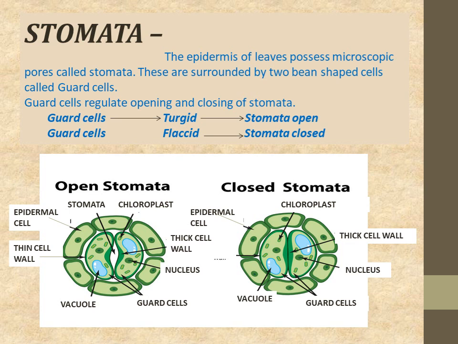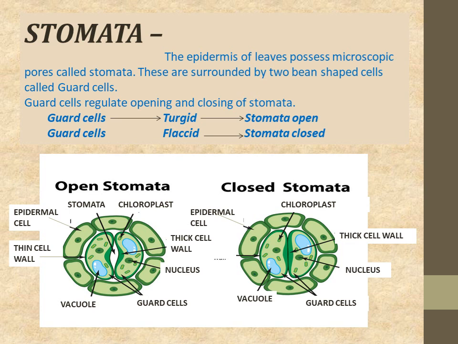Now what happens, when these cells absorb water, it moves in this direction, and when there is absorption of water, this layer swells, and when it swells, a pressure is created in this direction, that is turgor pressure. So this condition is known as turgidity. When they become turgid, or when there is turgor pressure, you can see that the stomata are opened.